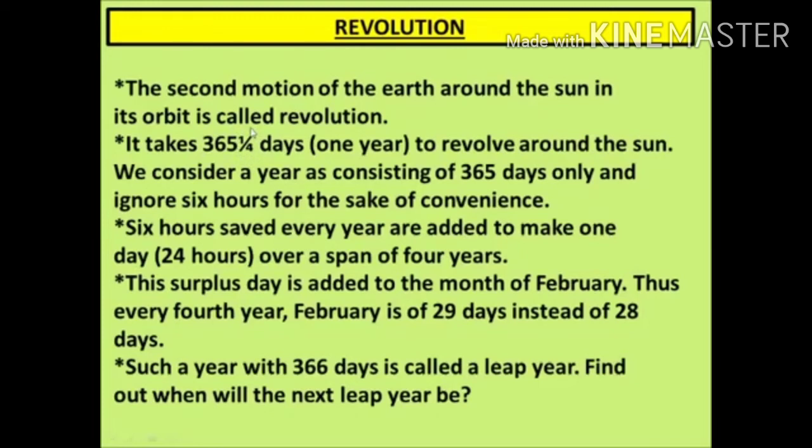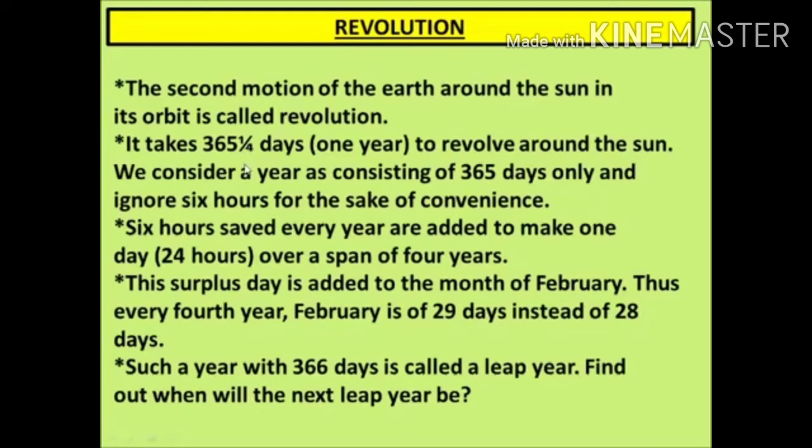We will see the seasons now. Due to its tilted axis and its revolution, we experience different seasons. In the northern hemisphere and the southern hemisphere, we experience opposite seasons. As we have seen about day and night, the same is true about the seasons.